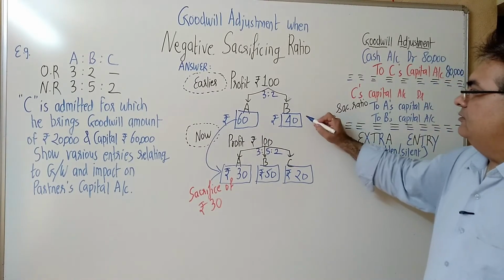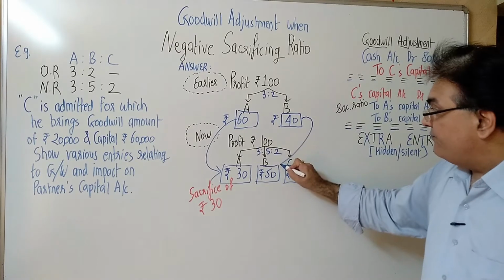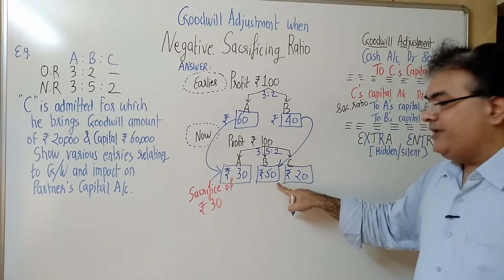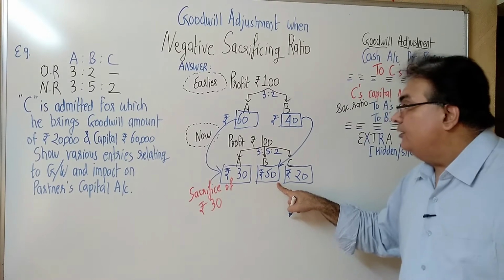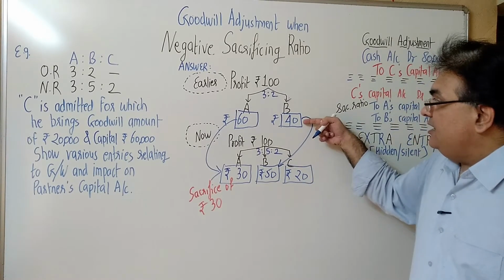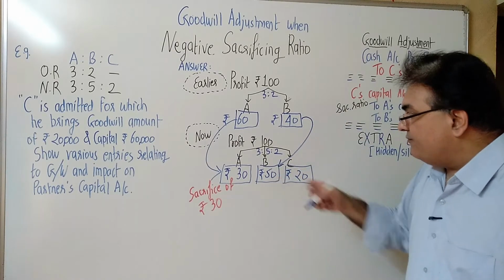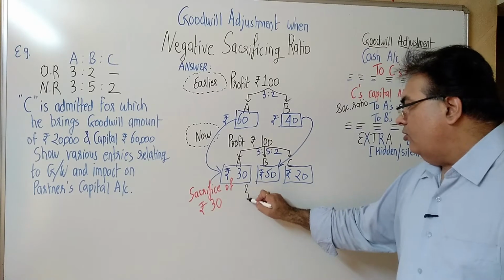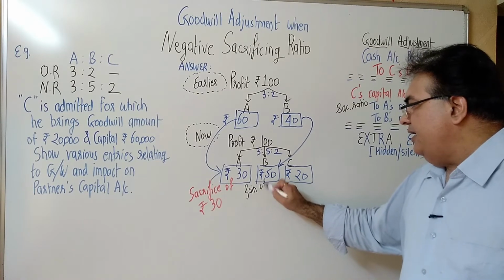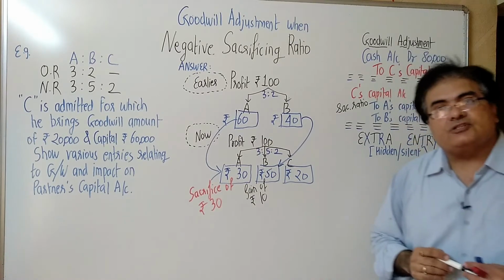Earlier, Mr. B was getting 40. Now he's getting 50. With the admission of a new partner, Mr. B is gaining. Earlier he was getting 40, now he's getting 50. He is making a gain of rupees 10. This is a very rare occurrence.